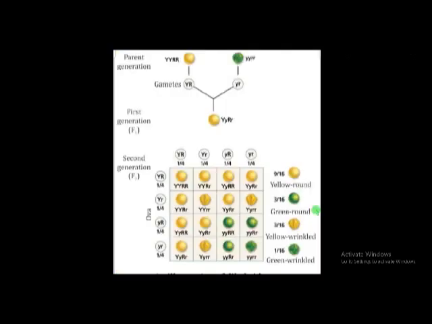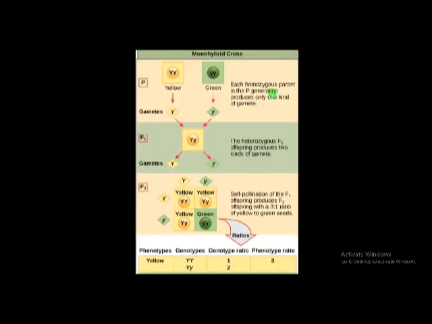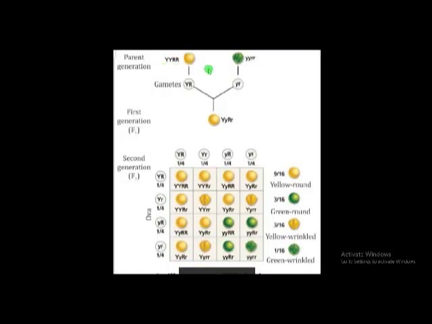And here another one. This is called dihybrid cross. It was also performed by Mendel. In the monohybrid experiment, Mendel took only one character, that is seed color, and in the dihybrid cross, Mendel selected two characters. One is seed color and second one is seed shape.